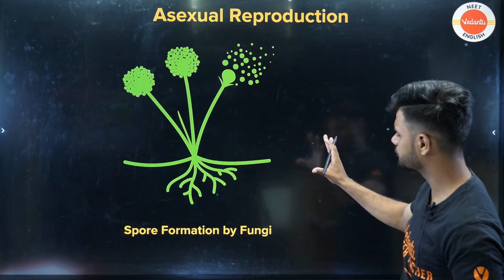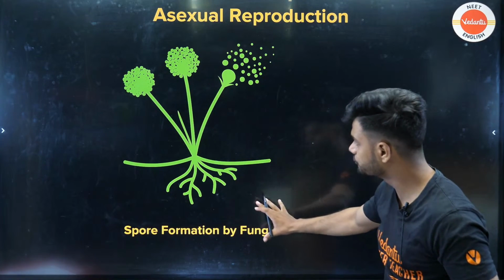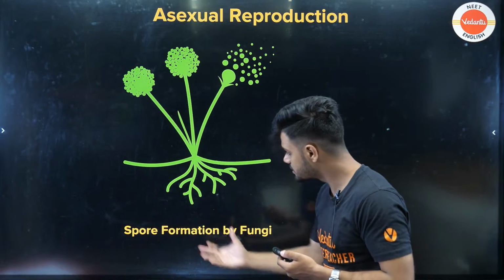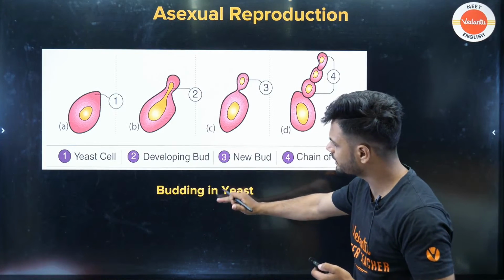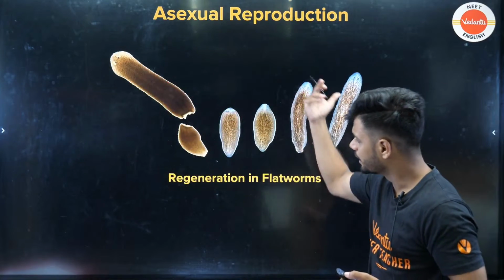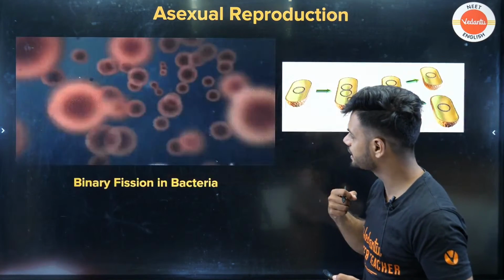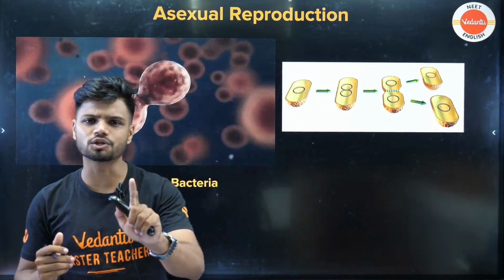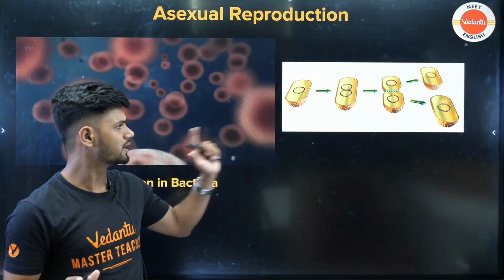Offspring variable, easy, all of you know. In the case of fungus, we'll be learning in biology classification also, it is spore formation. In the case of yeast, it's budding. All of you know what is budding. In the case of flatworm, it is regeneration. In the case of bacteria, it is binary fission. They will not ask you all of this. It's very basic concept.